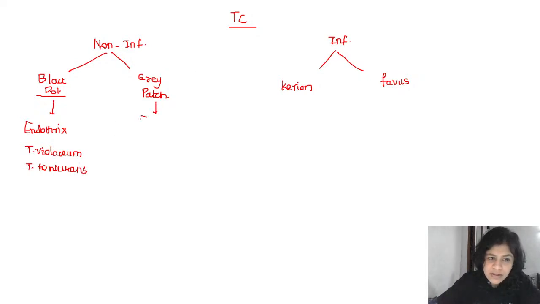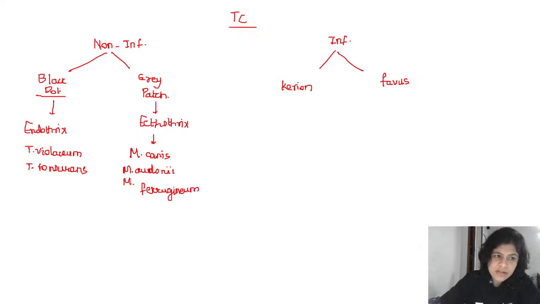Grey patch variant is basically an ectothrix infection, and it is caused by Microsporum canis, Microsporum audouinii, and Microsporum ferrugineum. Correct?